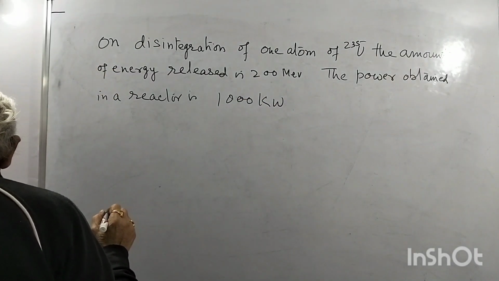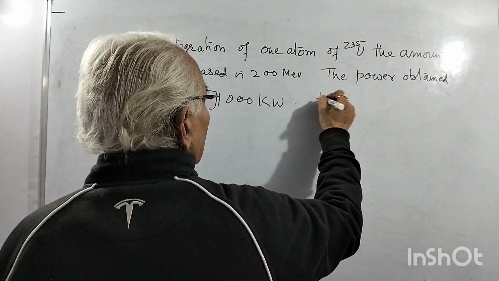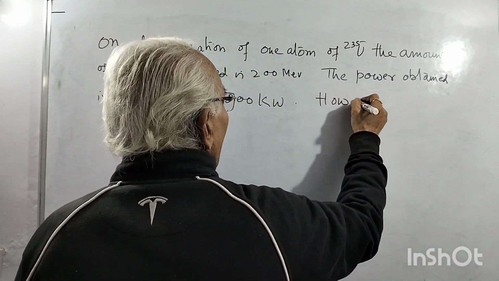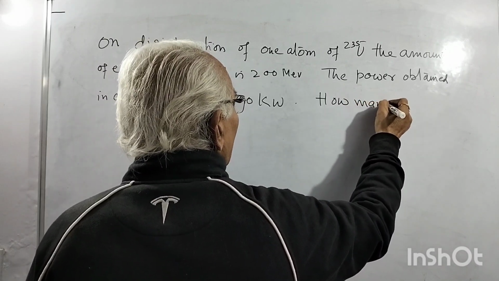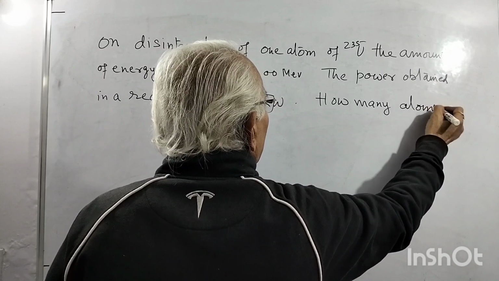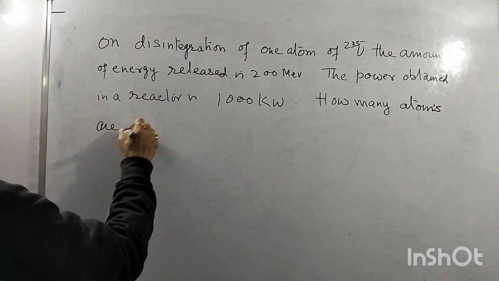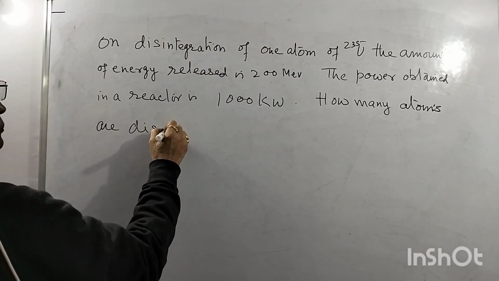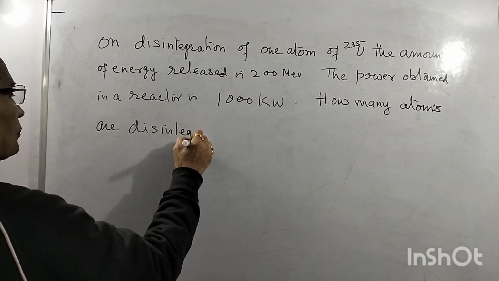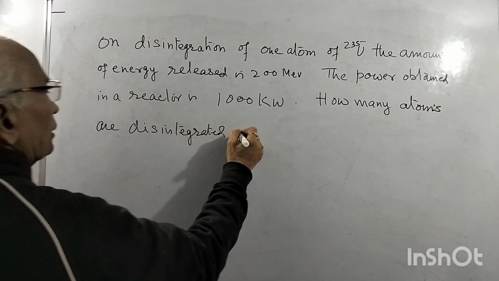How many atoms are disintegrated per second in the reactor?